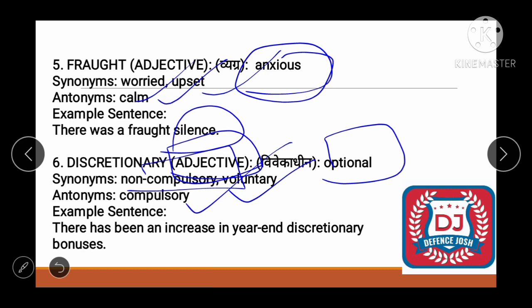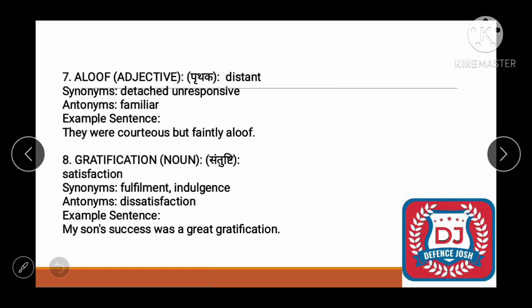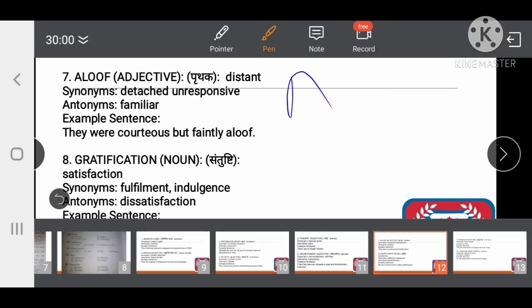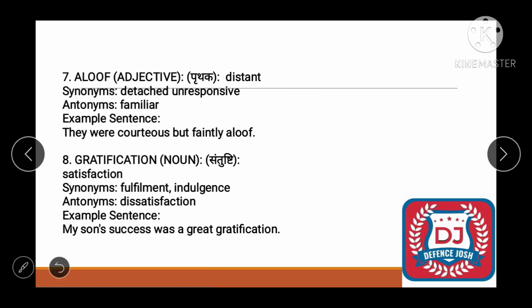And opposite would be compulsory, right? So next one is aloof. I told you in the practice session this word. Okay, aloof means distant, right? Aloof means distant. A synonym is detached and unresponsive. Okay, so what would be the opposite? Familiar, right? And now let's form an example.